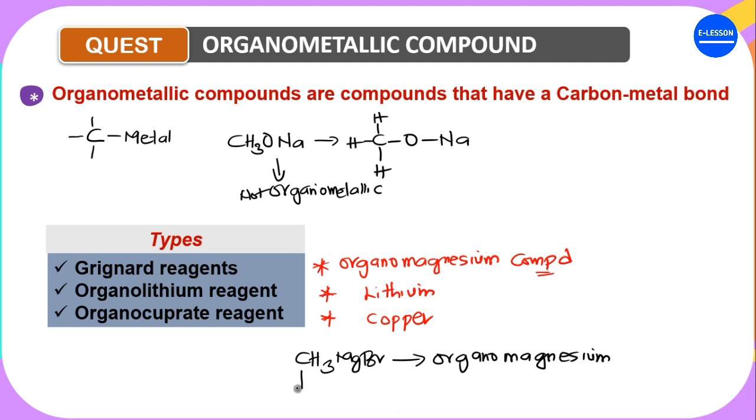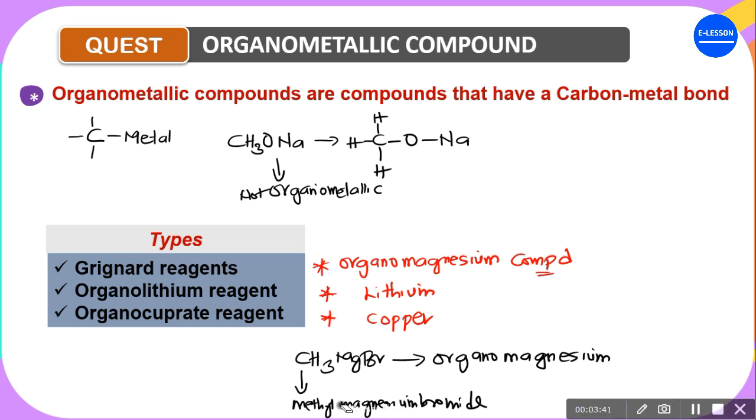This is methyl, so you first of all call the methyl, and then this is magnesium. So you say methyl magnesium bromide. That is the name of this compound. Methyl and the magnesium are together, then bromide. You may separate them. Okay, methyl magnesium bromide.